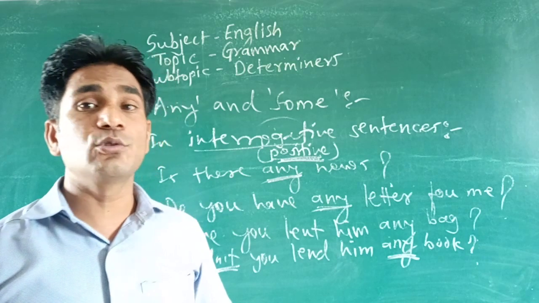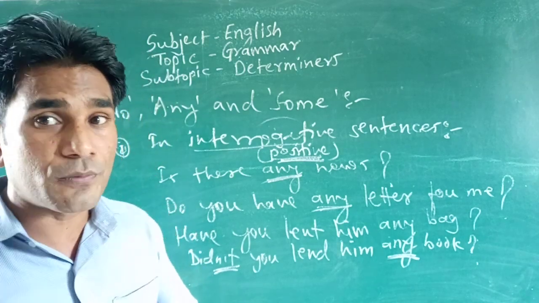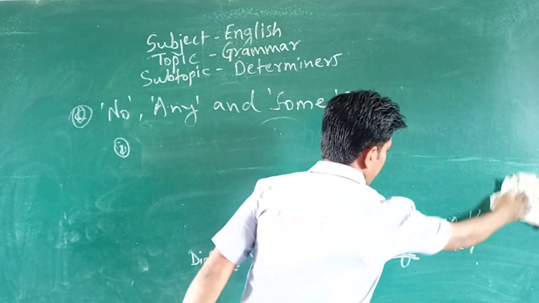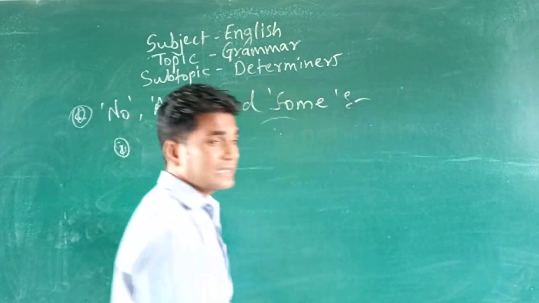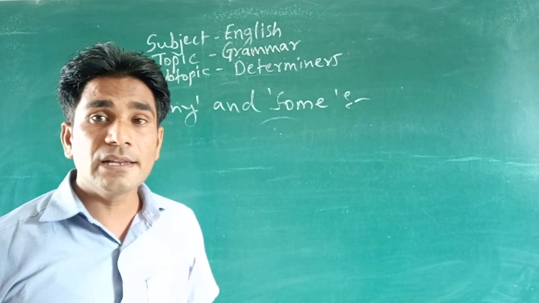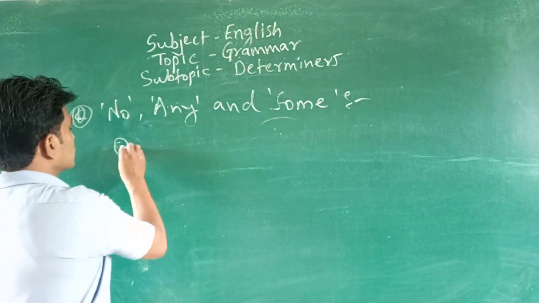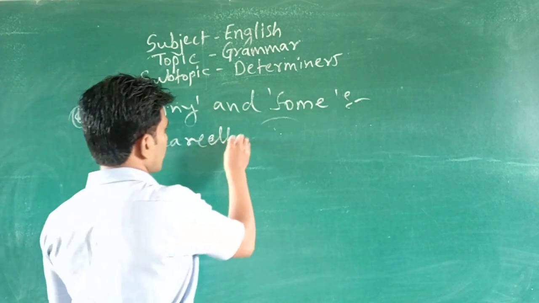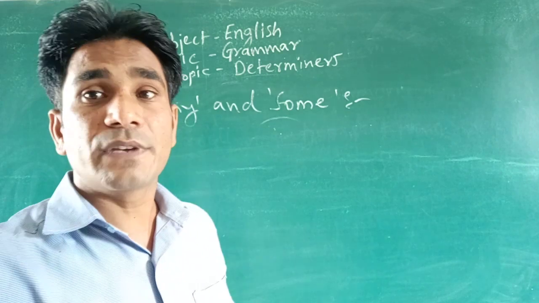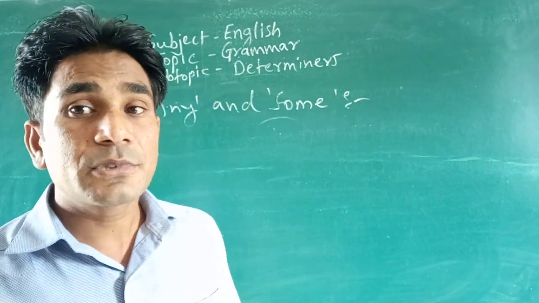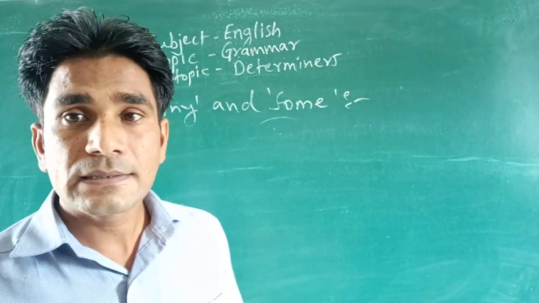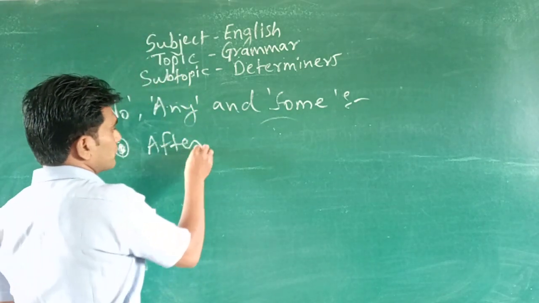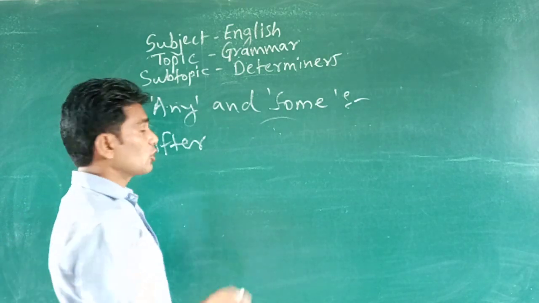Again look at there, another use of any, and that is with scarcely, rarely, hardly. Look at the another use with scarcely. Okay, so this is very important one with regarding the use of any.